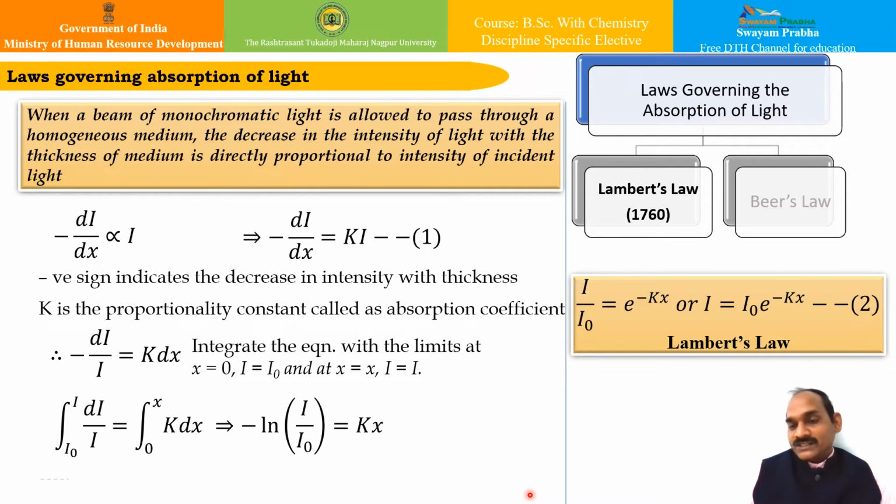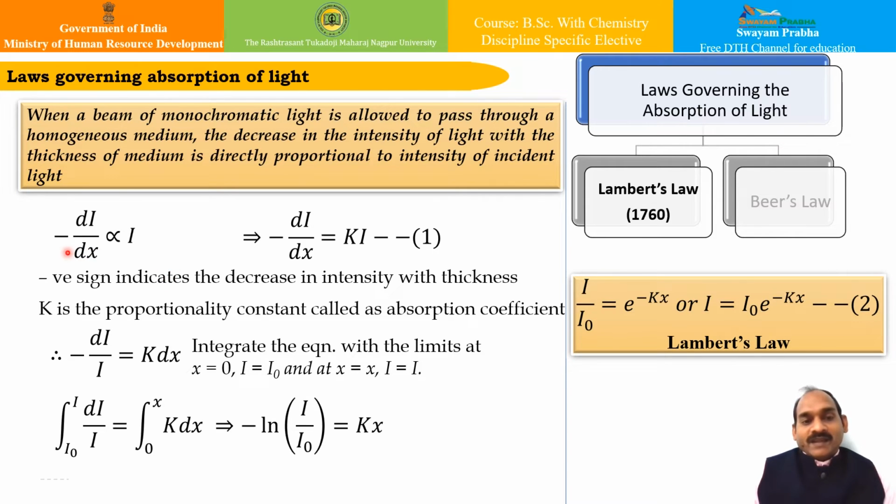This is the statement of Lambert's law, which means I can write that dI by dx is proportional to the intensity I, and the negative sign in this equation indicates the decrease in intensity with the thickness, whatever is the thickness of your cell.